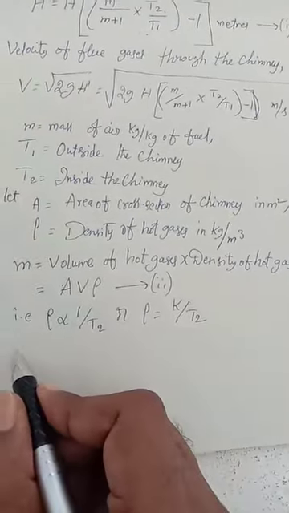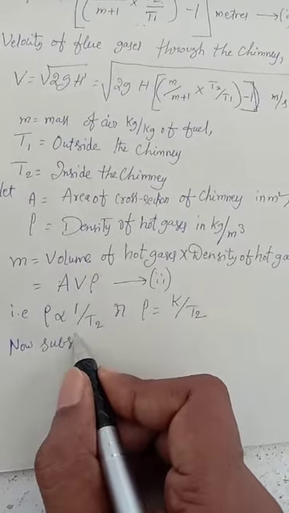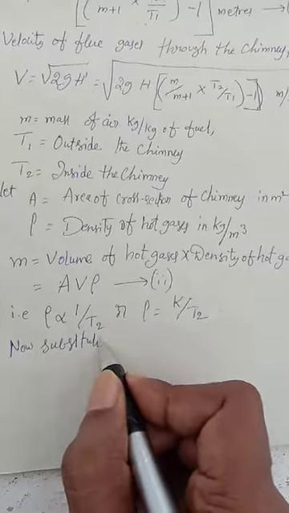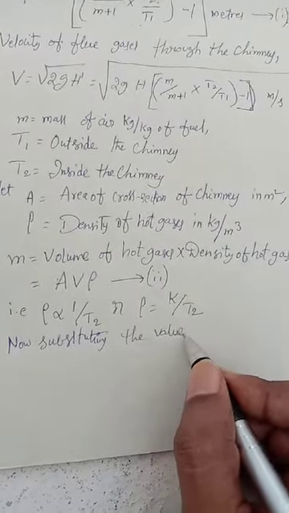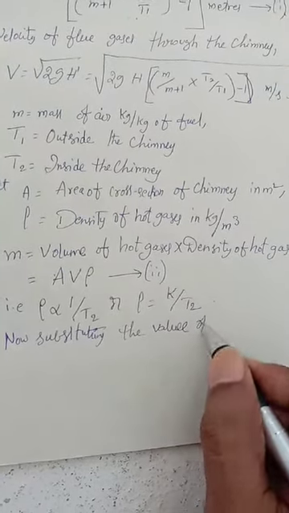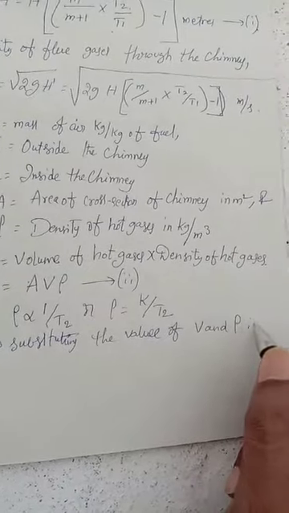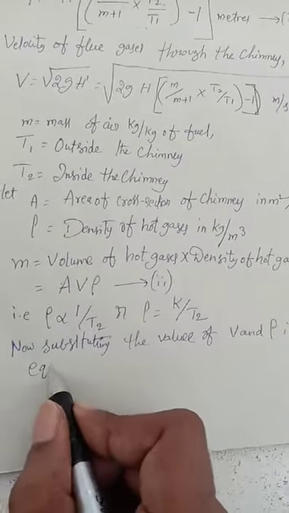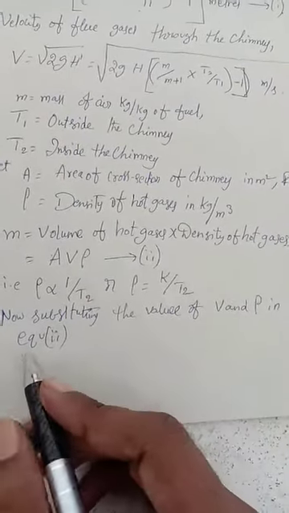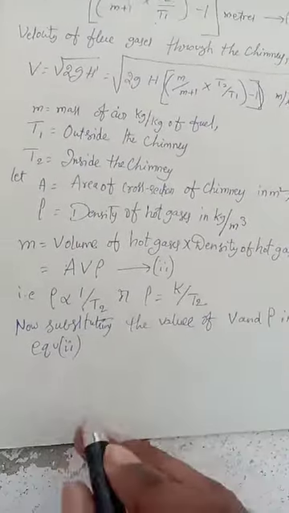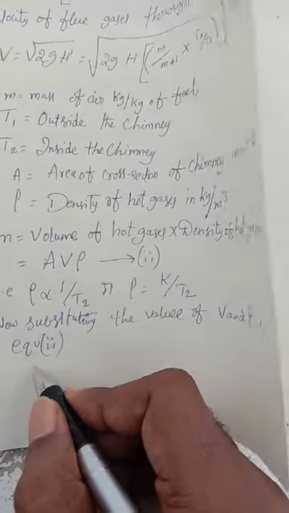So now, substituting the value of V and rho in equation 2, what happened here?